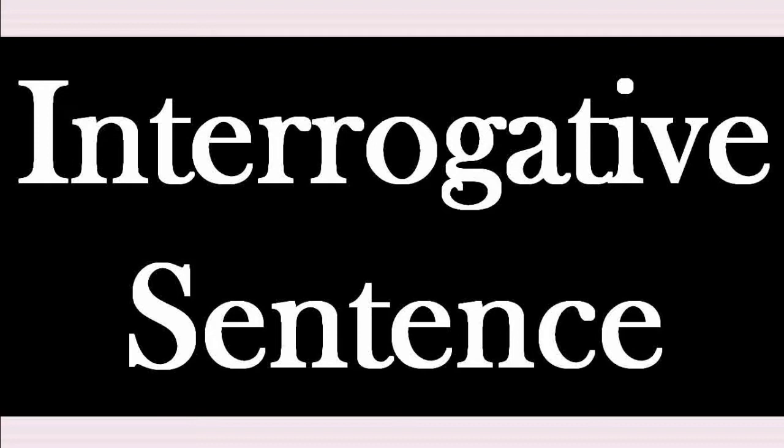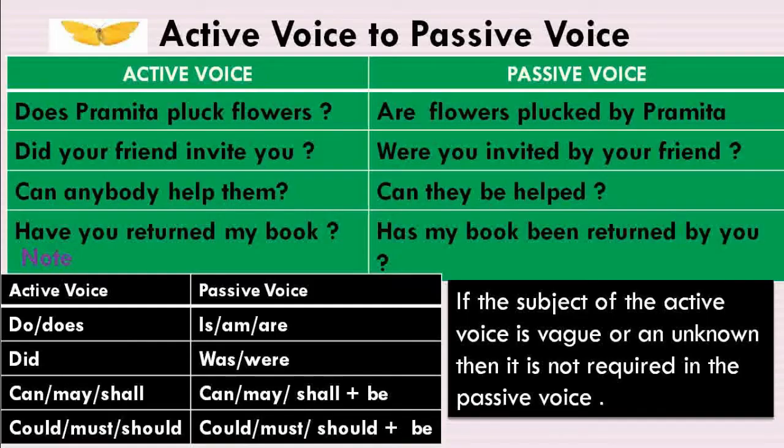After having a detailed discussion on how the assertive sentence in active voice changes into passive voice, let us now discuss how the interrogative sentences in active voice change into passive voice. We find two kinds of interrogative sentence. One, the interrogative sentence beginning with the auxiliary verb, and the second kind begins with the double-edged question words. Let us know how the interrogative sentence beginning with the auxiliary verb changes into passive voice.